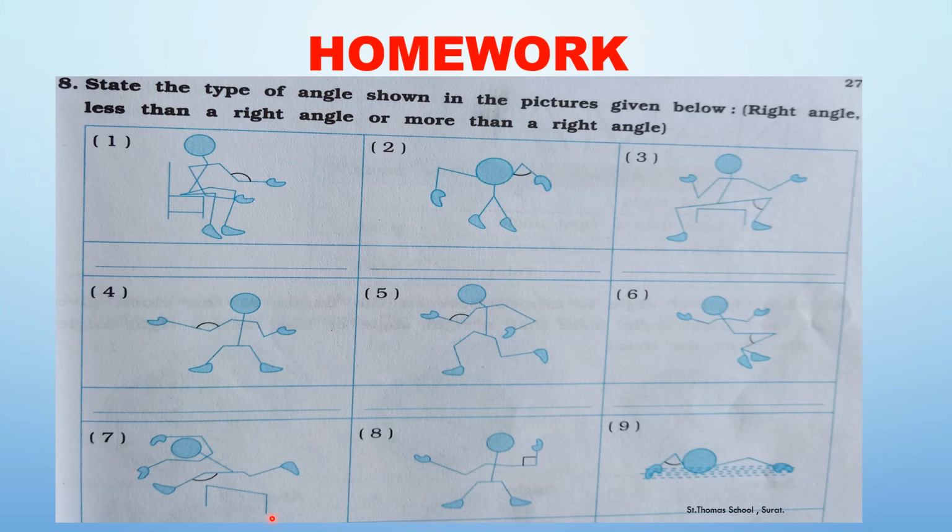So now let's do it. So on the first picture you can see the angle that has been formed by the arms, that is something which is more than a right angle. So you have to write it like this. More than a right angle. Clear with this?